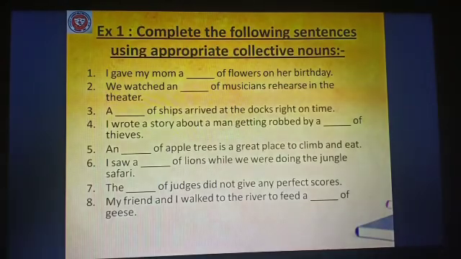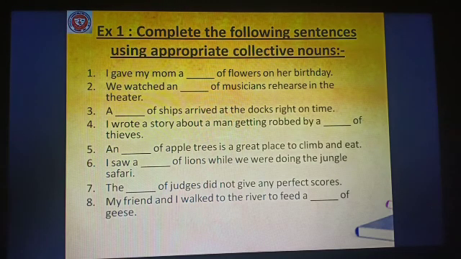Number 1. I gave my mom a ___ of flowers on her birthday. Number 2. We watched a ___ of musicians rehearse in the theatre. Number 3. A ___ of ships arrived at the dock right on time. Number 4.